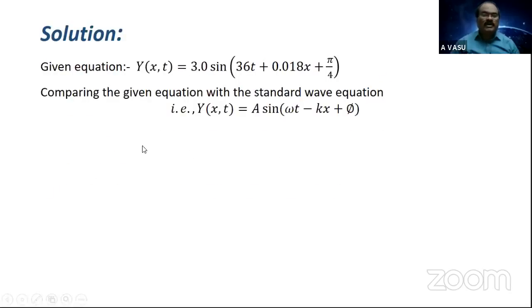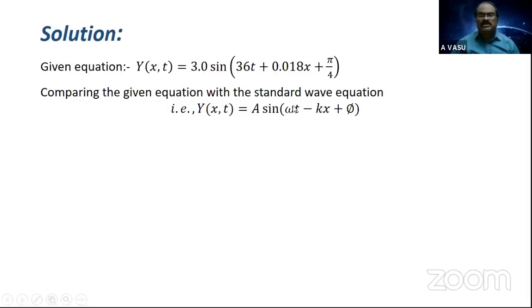When you compare the given equation with the known standard wave equation, y of x,t equals a sine (omega t minus kx plus phi). Here plus kx is given, so you can take plus kx also, plus phi.